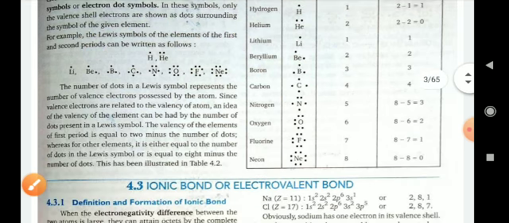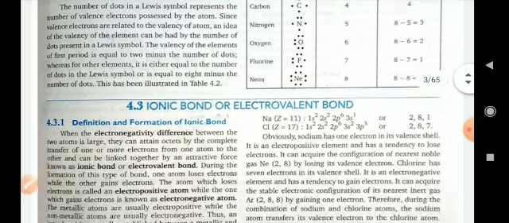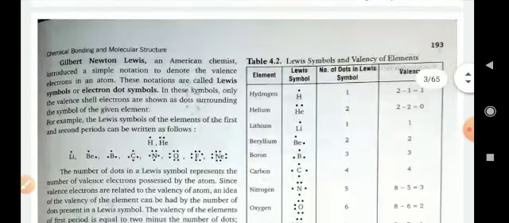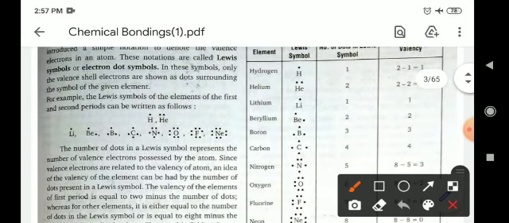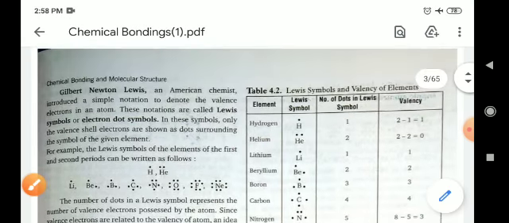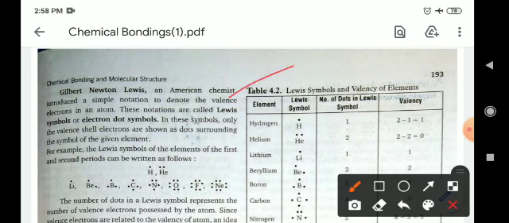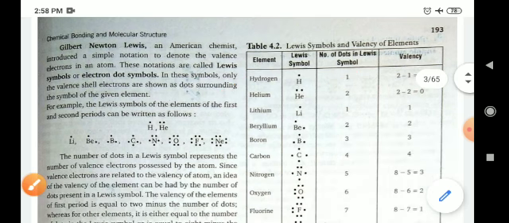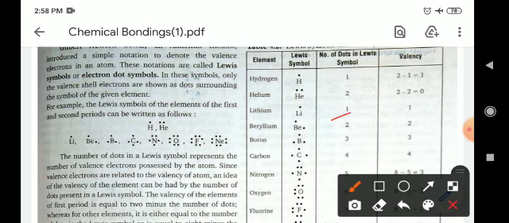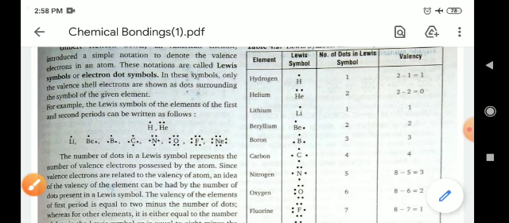Now, these are some Lewis symbols and valencies. For example, hydrogen contains 1 electron, so the number of dots in the Lewis symbol will be 1, and the valency will be 2 minus 1 equals 1. For helium, 2 minus 2 equals 0. For lithium the valency will be 1. Beryllium is 2.